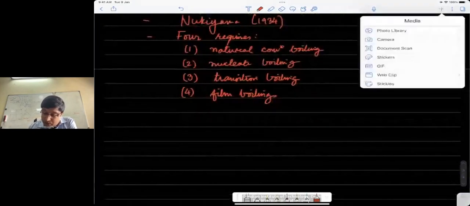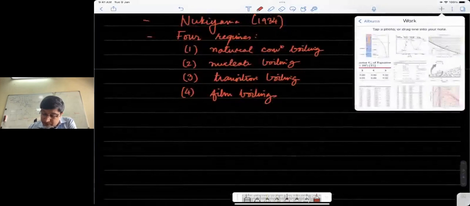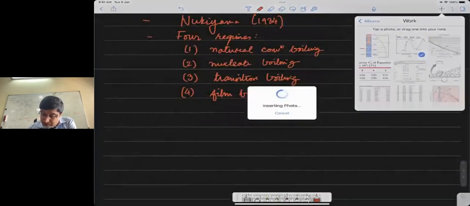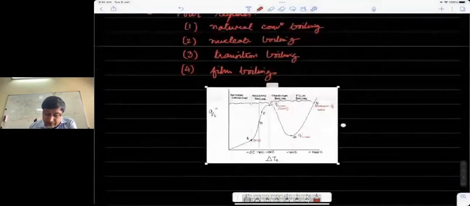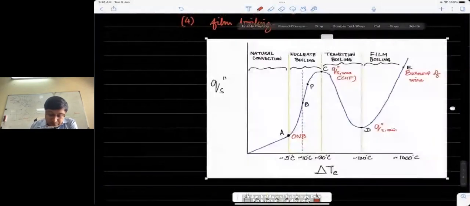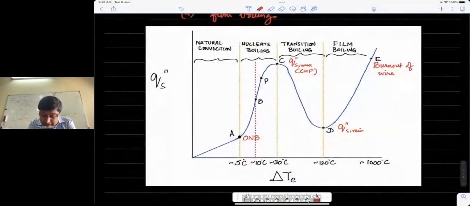Let me pull out the schematic that I just created based on his experiment. This is a rough schematic, just drawn to illustrate what Nukiyama was observing. This is not very quantitative, especially on the y-axis. But let me explain what I'm showing here. It shows the different regimes of pool boiling of water at 1 atmosphere pressure.